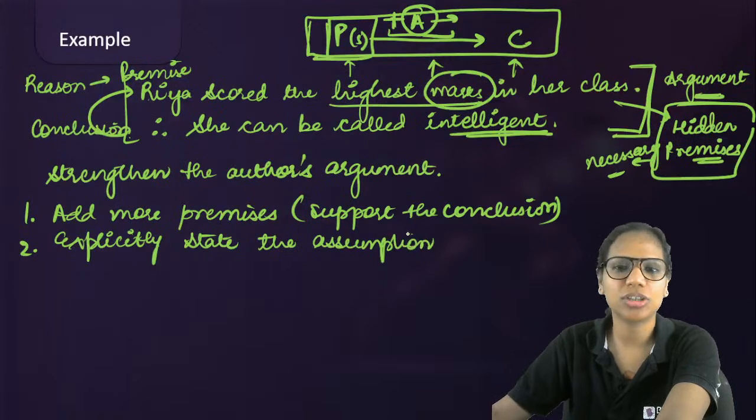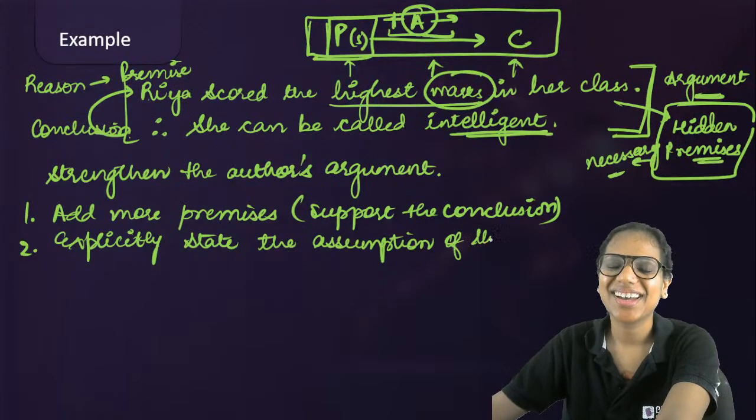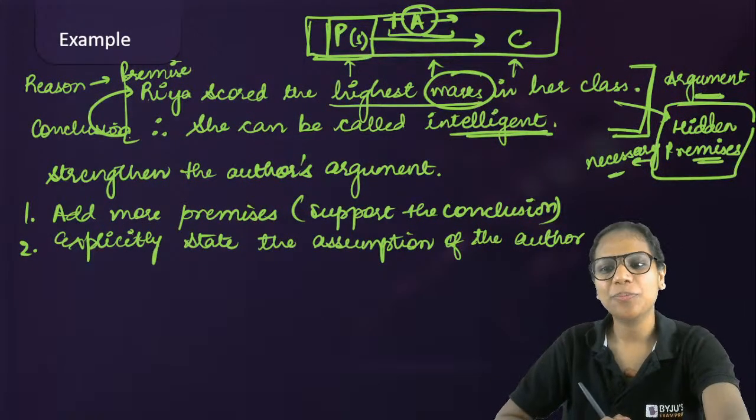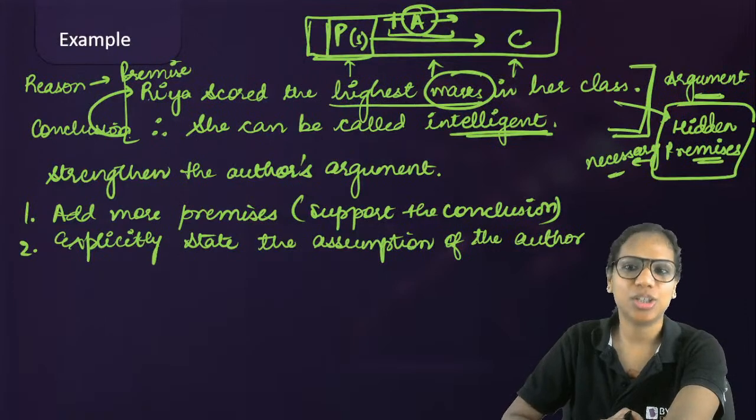Assumptions are always of the author. हमारी नहीं होती. Author की होती, author of the argument. Okay, so this is how we strengthen an argument.